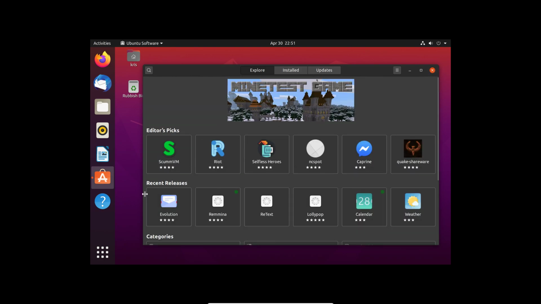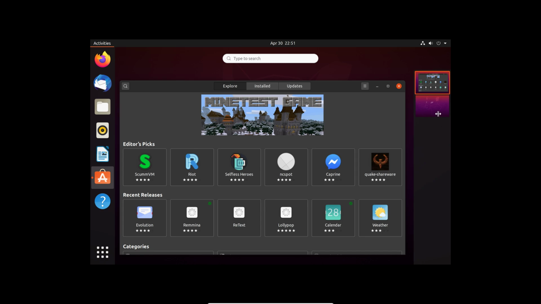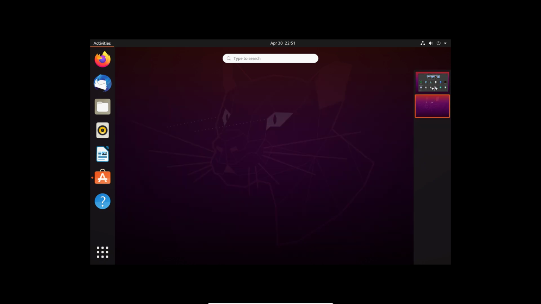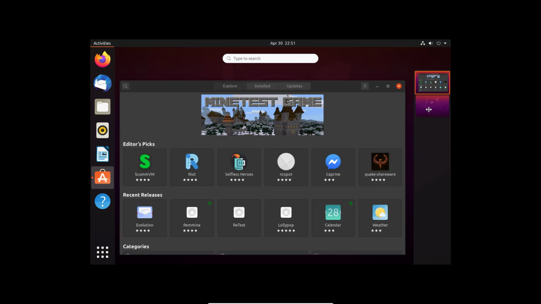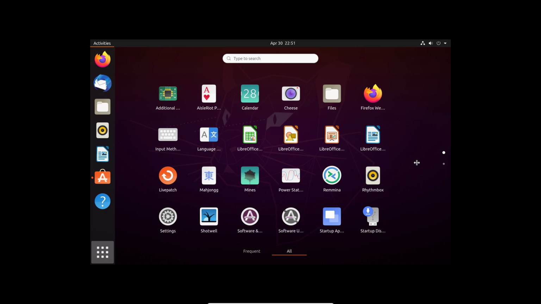Whilst I'm doing that, if I hit the Windows button again, this pops up on the right side. So this is Linux basically encouraging multitasking. One other thing I want to point out right quick is that Linux is very popular, and because it's open source, that means that everything's free. But the applications are actually really, really good.